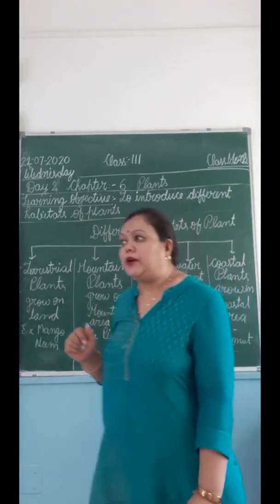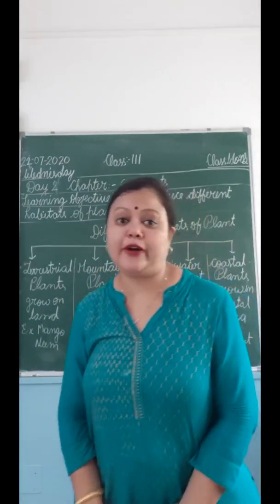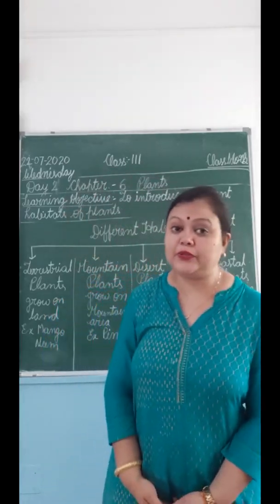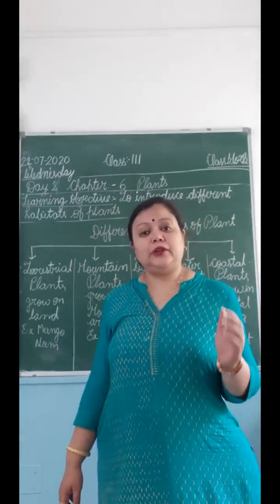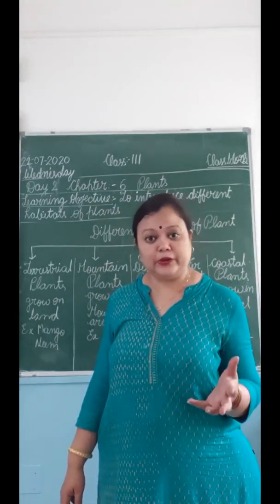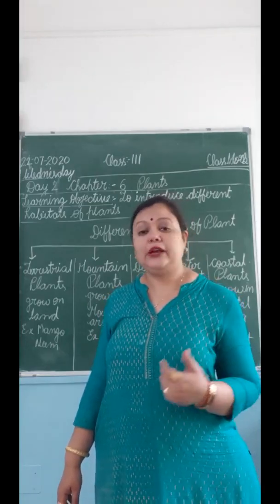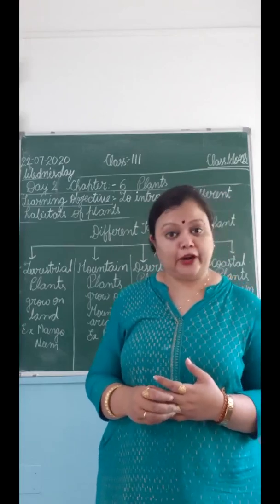When you look around you, you can find the different types of plants which we had discussed yesterday. Today, see that all plants are not growing in the same type of place. Like if you go to Shimla, to the mountain, you see different types of plants.